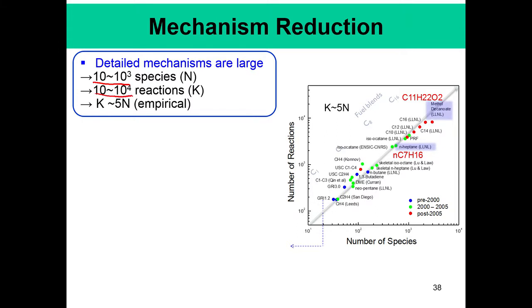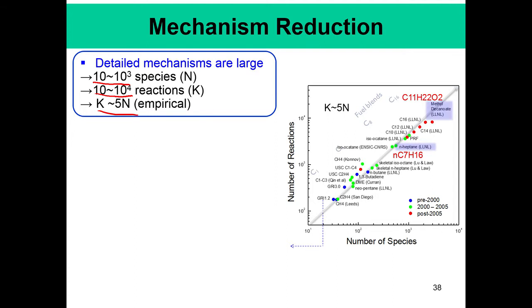That is, there can be 10 to 1,000 species. For example, the smallest detailed reaction mechanism that we have seen is that of hydrogen, which involves 9 species and 19 reactions, and the large ones, for example n-dodecane, can involve a very large number of species and reactions, of the order of 1,000 species and 10,000 reactions, and the reactions and species are essentially related by this k to the 5n.